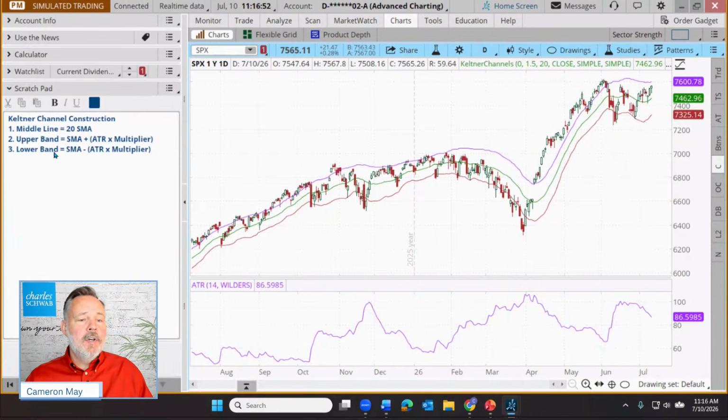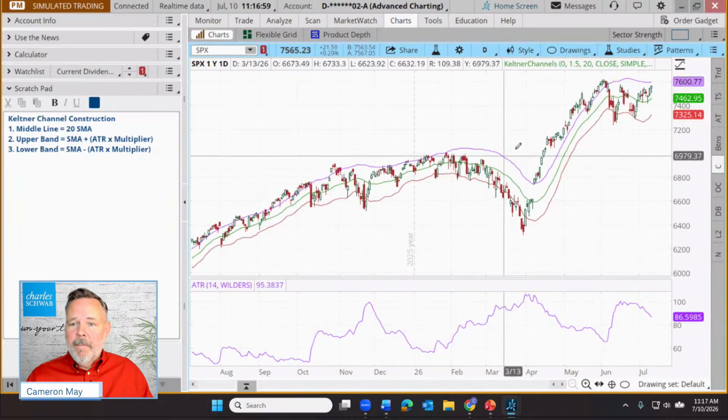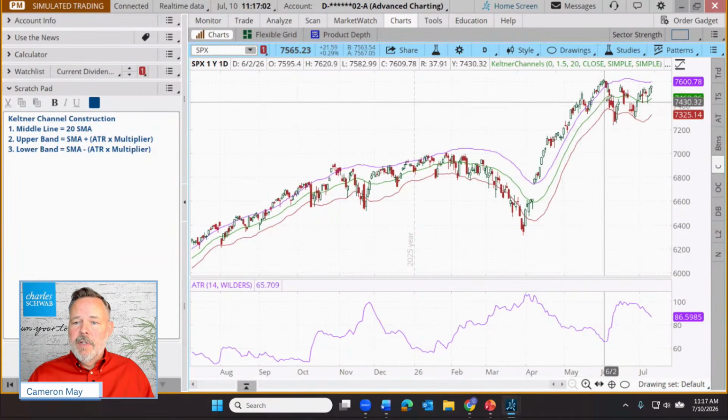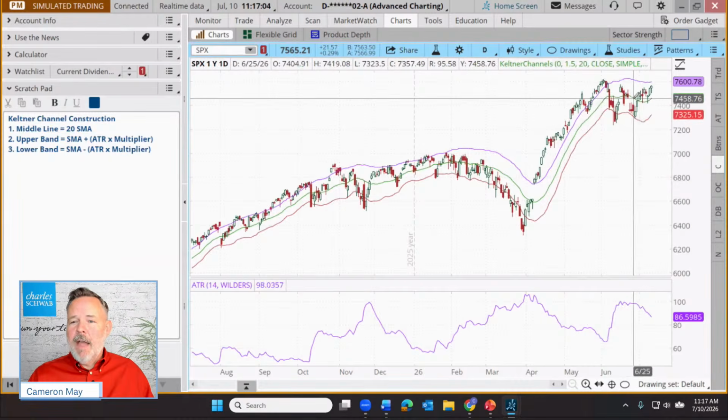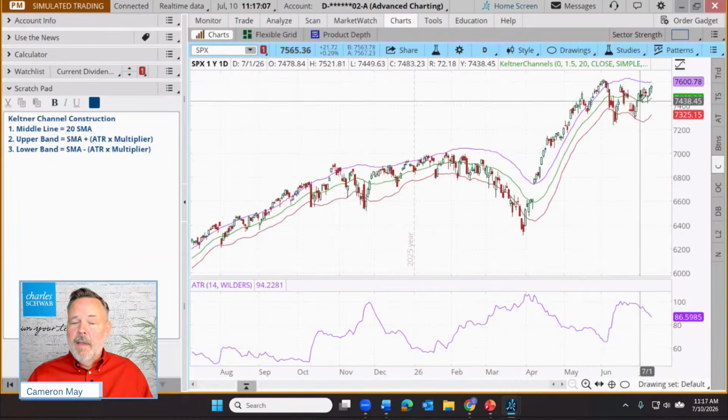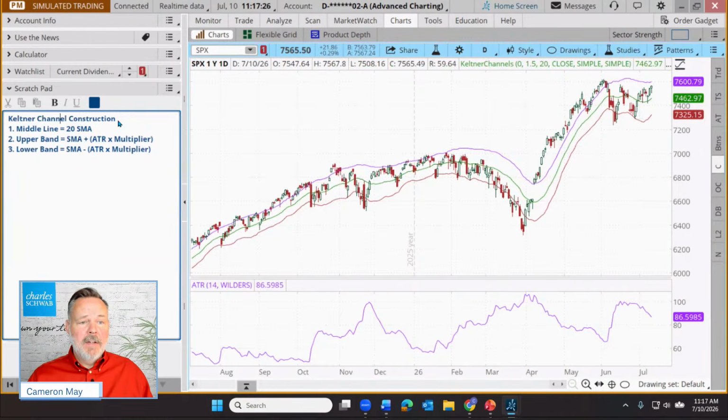So what this is all doing is that we're looking for short-term extreme departures from quote unquote normal. If our moving average is representing kind of average prices over the last 20 days, well, sometimes price will run away from that average. Other times it'll run away upward. Other times it'll run away downward. And for some traders, they see those comparatively extreme departures as potential entries or even potential exits. So there's our Keltner channel construction.